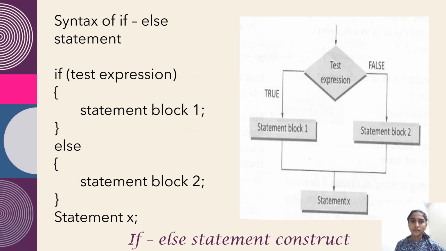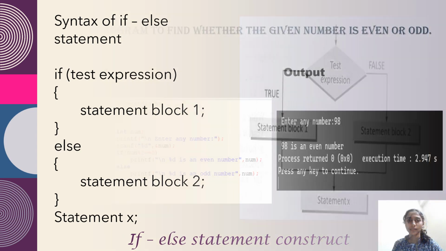So this is the syntax of the if else statement. First we have to write if, then inside brackets we have to give a condition. If the condition is true, then whatever code is present inside the if will be executed, or if the condition is false, then whatever code is present inside the else will be executed. Here the flowchart represents the construction of the if-else statement.